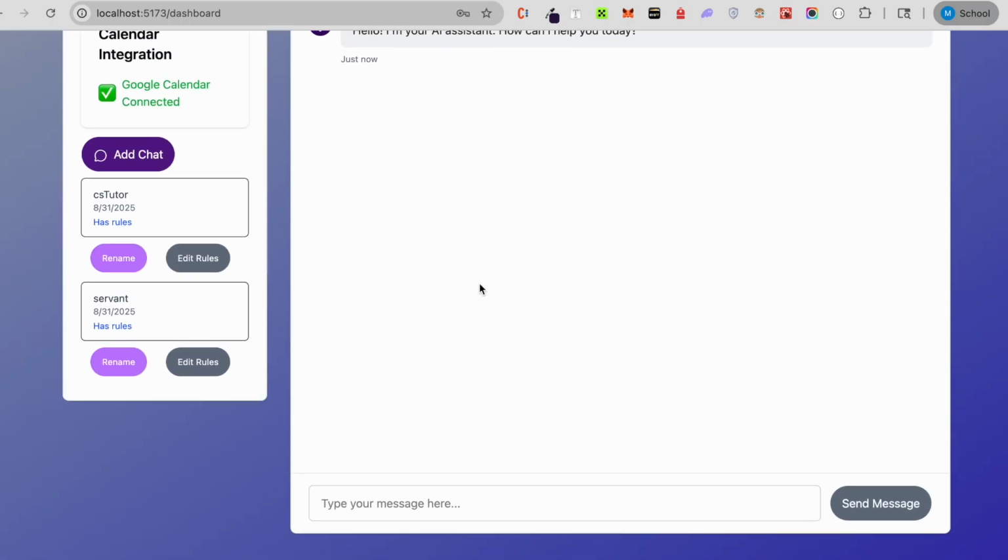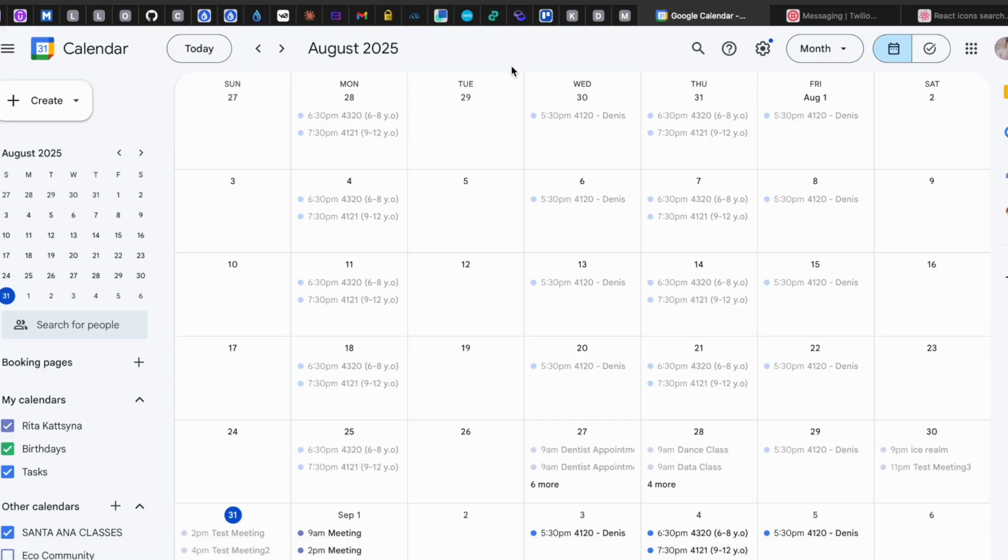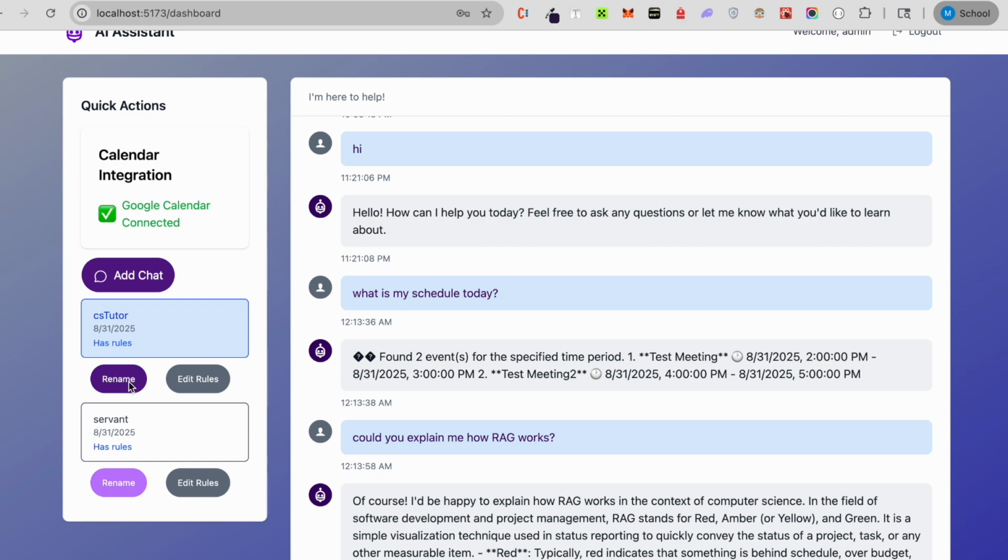This is the dashboard. Here we have our assistant, and my calendar is already connected to my account. I don't have all the CRUD operations, but I have logic to create an event in my calendar. For example, this was created by the assistant, and retrieve to fetch information. We can add rules for the chat.